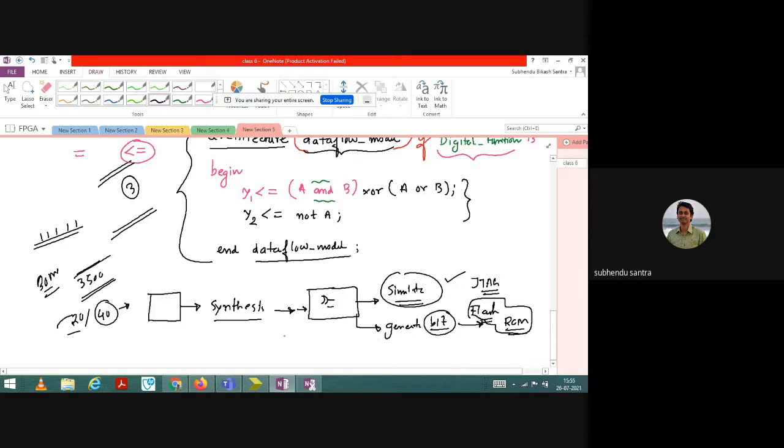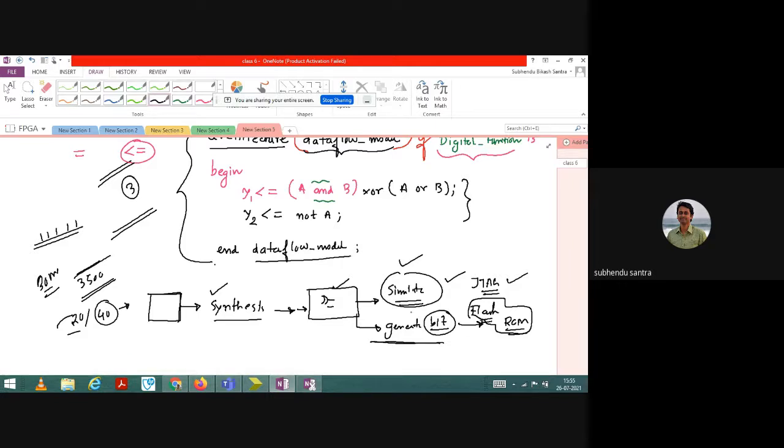Okay, anyway, so the step is that when you complete the writing of the program, you need to compile it. You have to see whether there is a problem of syntax or not, and then you need to synthesize it, check the circuit and simulate it. If you are happy with the simulation, then go for bit file generation, and then you can flash the bit file to your ROM using a JTAG cable.